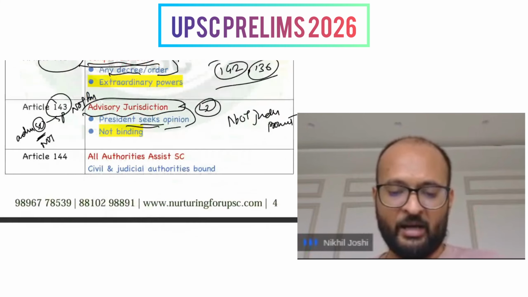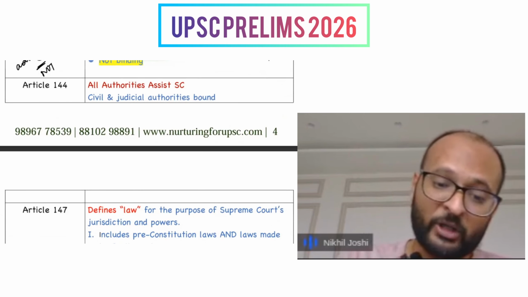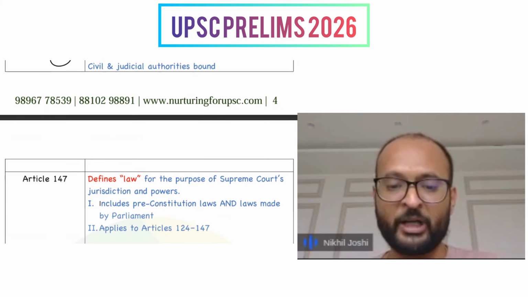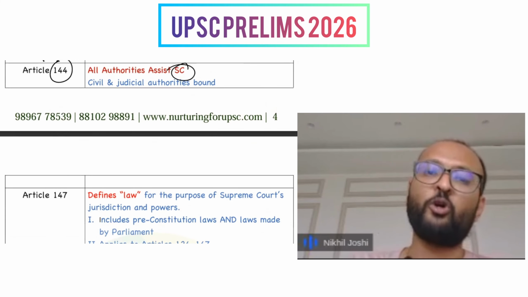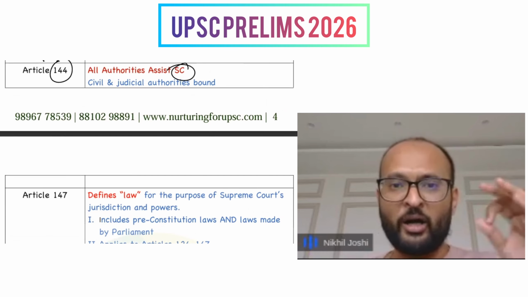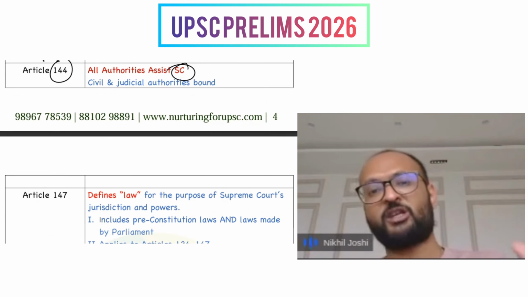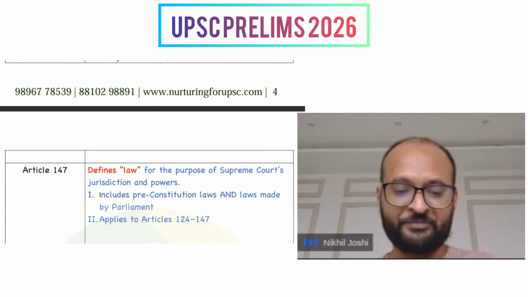Here again, article 144 ensures that there is a supplementary provision whereby all the authorities of the state must be put in to assist the Supreme Court, to assist the orders, to assist the bringing in of justice, values, procedures of the Supreme Court, everything.